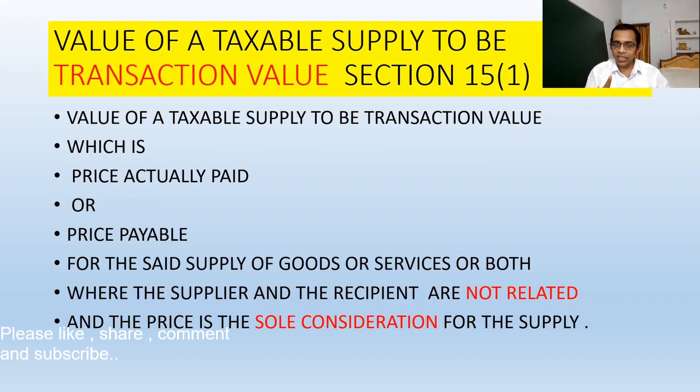But the most important thing is where the supplier and recipient are not related, meaning the seller and buyer must not be related persons. You will say, why can't they be related persons? They may also be related persons, but if they are, we will not follow this route.